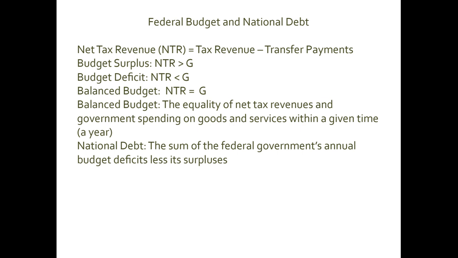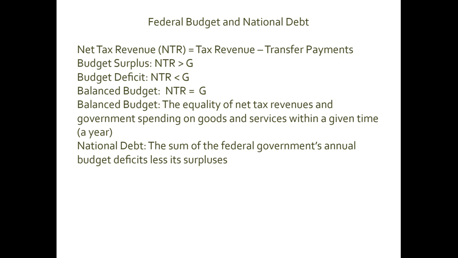If you subtract transfer payments from tax revenues, you get net tax revenue. To keep the analysis simple, instead of saying net tax revenue every time, I'm going to just say capital T, meaning tax revenues net of transfer payments.